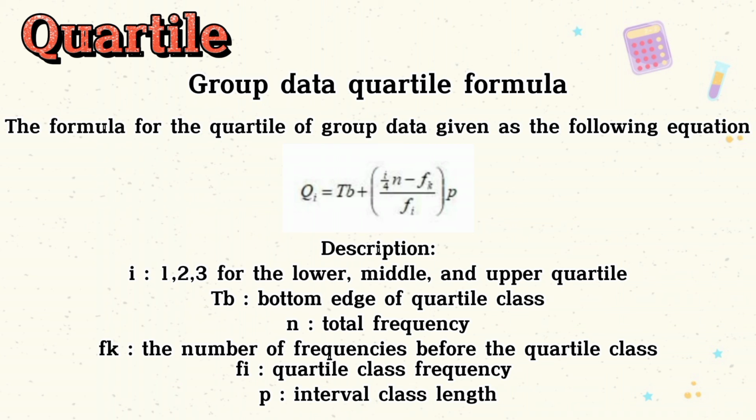TB is bottom edge of quartile class. N is total frequency. Fk is the number of frequencies before the quartile class. Fi is quartile class frequency. And P is interval class length.